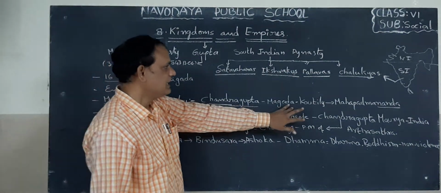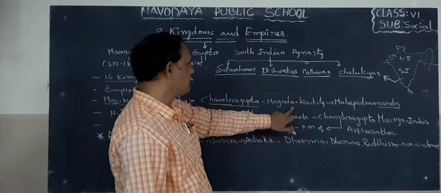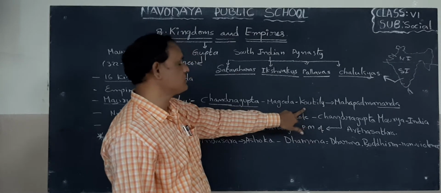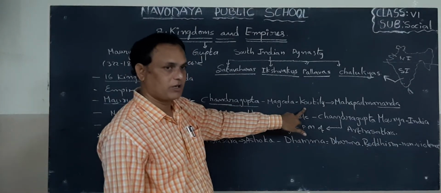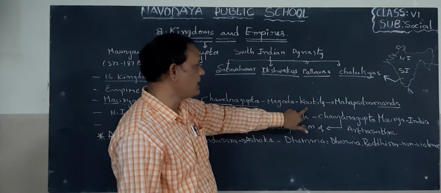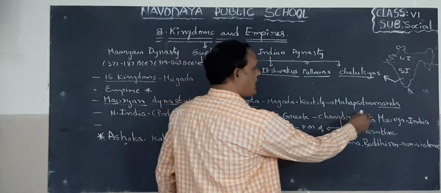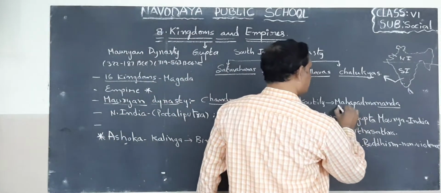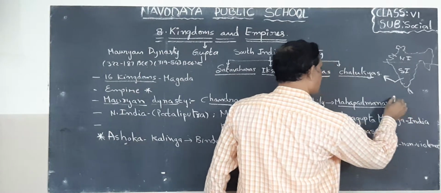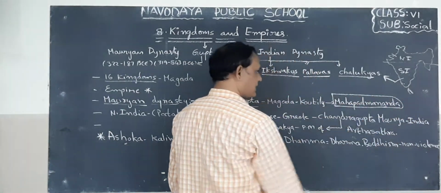Okay. So from Magadha. Next, children, here Kautilya is also one of the important ones. With the help of Kautilya, from Mahapadmananda. What is his name? Mahapadmananda.